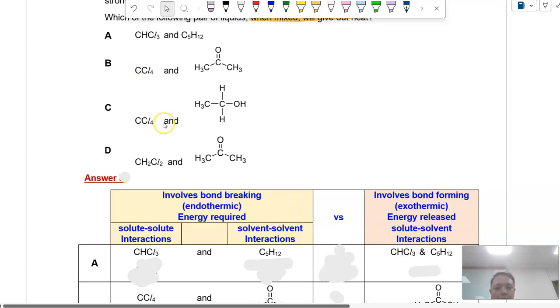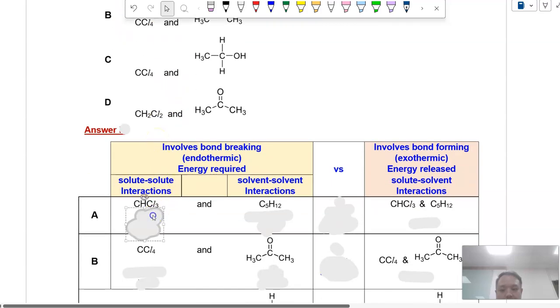Okay, so now we look at what type of IMF each molecule contains. Again, all the compounds here are simple molecular, so we're looking at what kind of IMF they form. CHCl3 is a polar molecule, so you have PDPD. C5H12, because there's no electronegative element, only carbon and hydrogen, is non-polar, so you only have IDID.